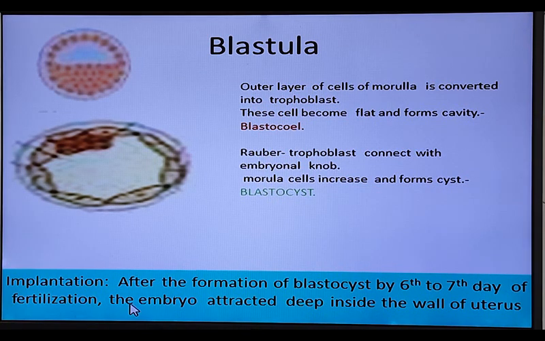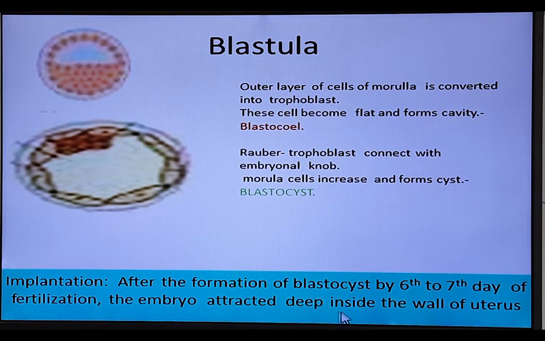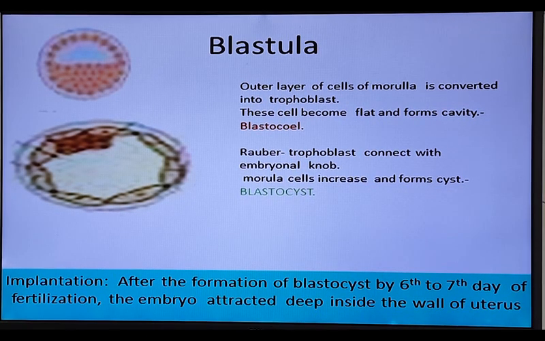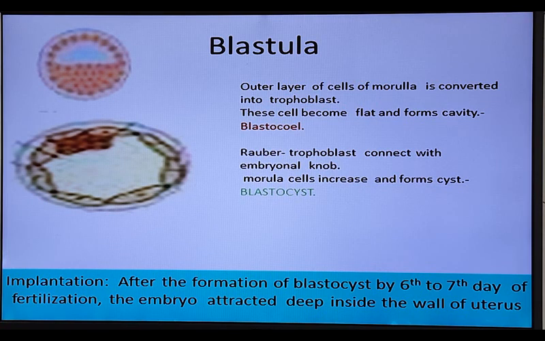The attachment of the embryo deep inside the wall of the uterus is known as implantation. Before implantation, another point should be noted here: the zona pellucida is a layer present outside the ovum. This is intact till the blastula is completed.